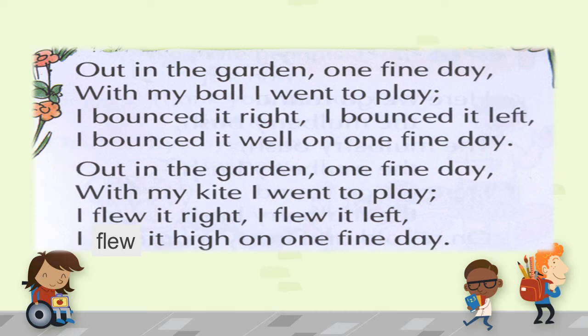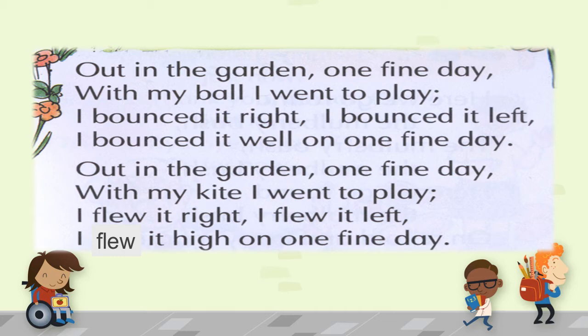Out in the garden, one fine day, with my ball, I went to play. I bounced it right. I bounced it left. I bounced it well on one fine day.